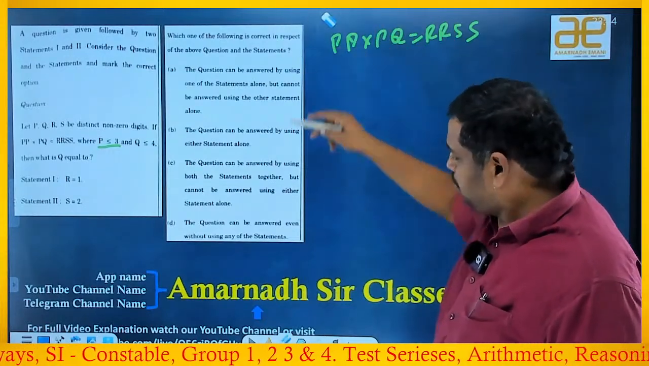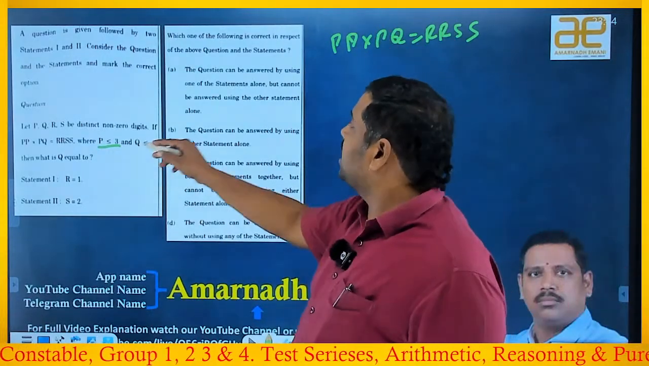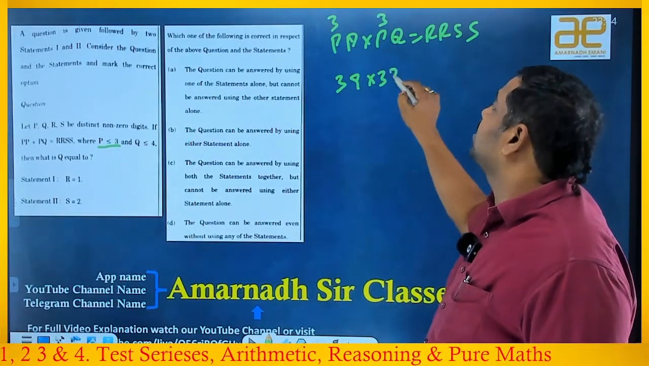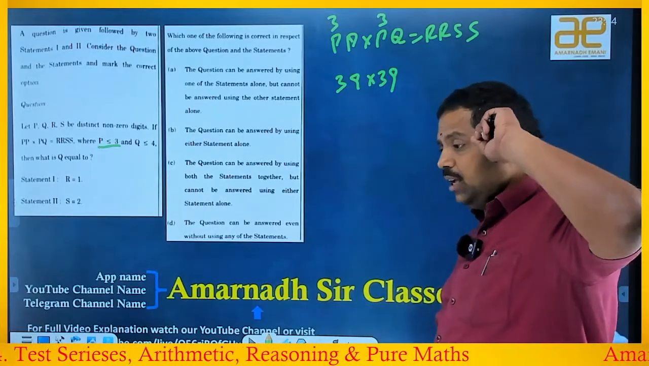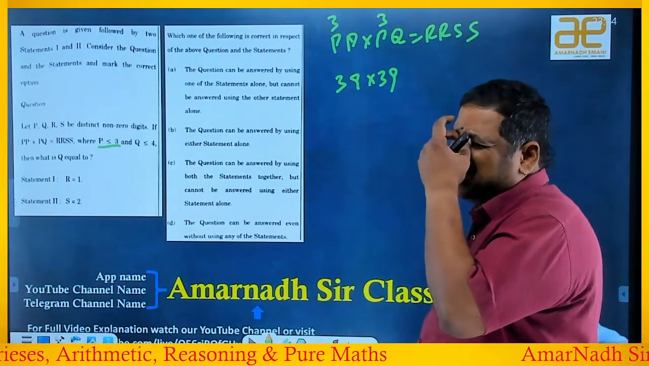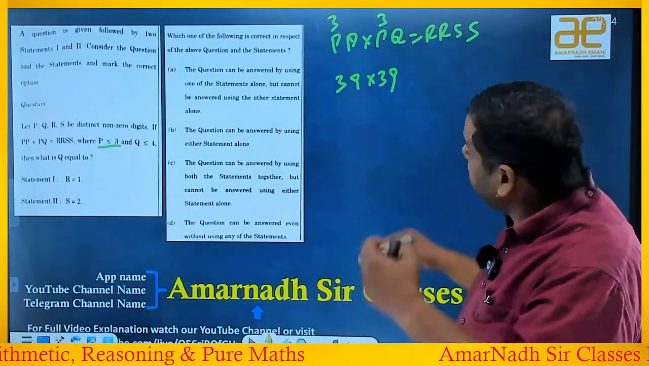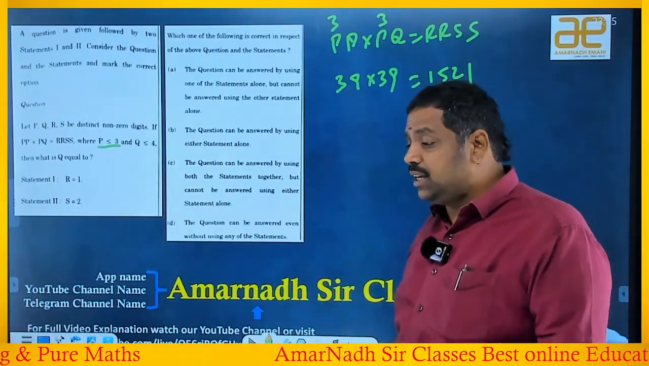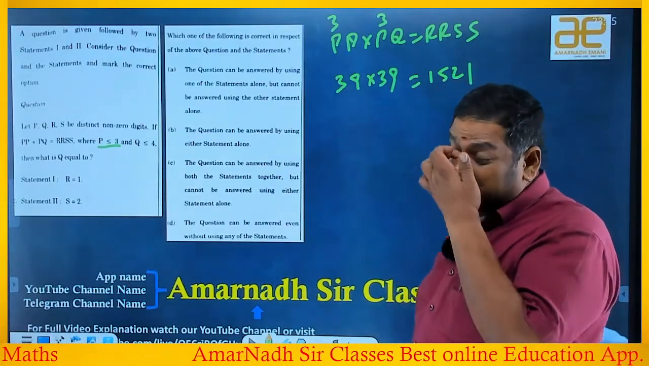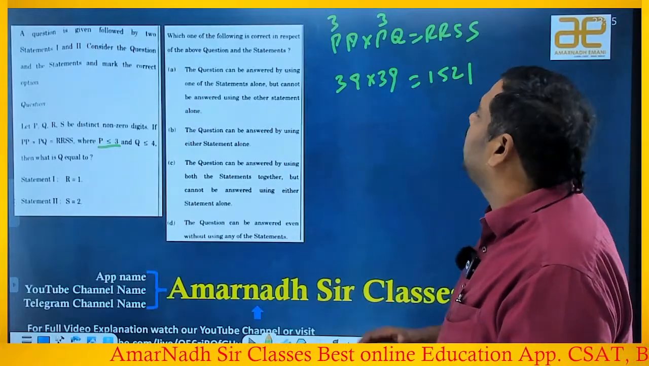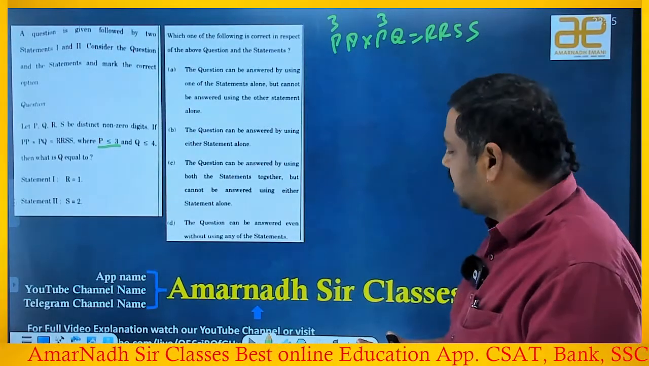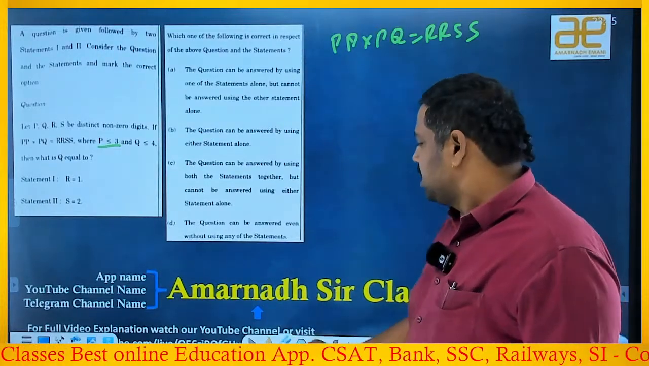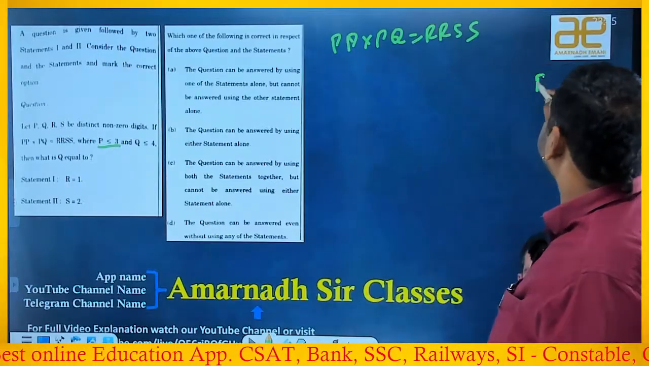Fine. So P is less than or equal to 3, right? So the maximum value that it can take is 3. If you take 39 into 39, yes, it is nearly 1500, right? 39 square, if I work it out, is 1521. So that means, yes, it's a 4-digit number. Means P should take a value of 3 only. Other than 3 is not a possibility. If P value he specified is less than or equal to 3, coming to reality, P is definitely equal to 3. Okay, good.